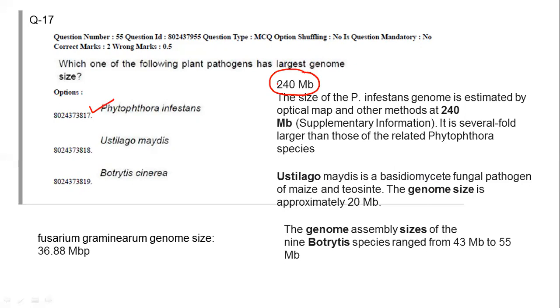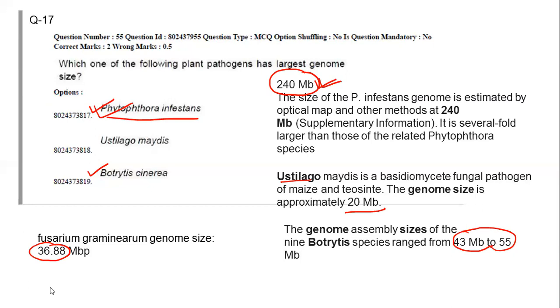megabase pairs, right? And in case of Ustilago the genome size is 20 megabase pairs. And in case of Botrytis, it's 43 to 45 megabase pairs, right? Another is Fusarium, it's 36.88. So the answer is Phytophthora infestans, which has the largest genome size, 240 megabase pairs, is the correct answer, right? So the answer is option A, Phytophthora infestans.